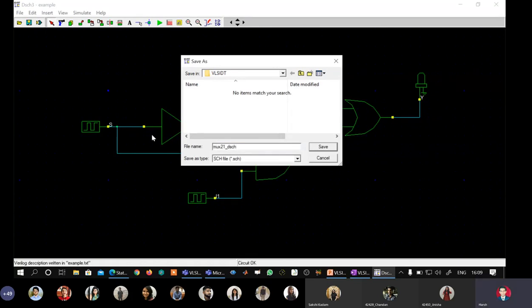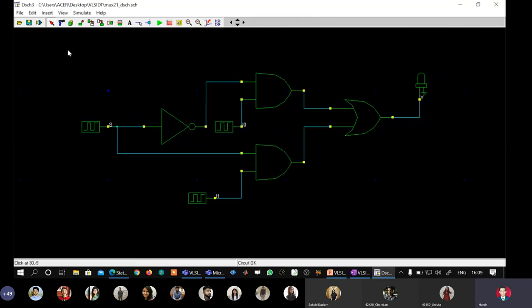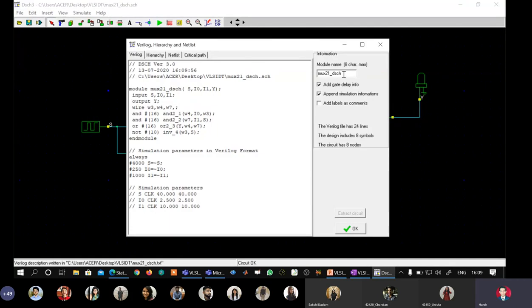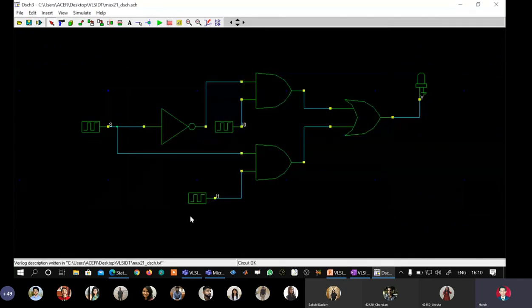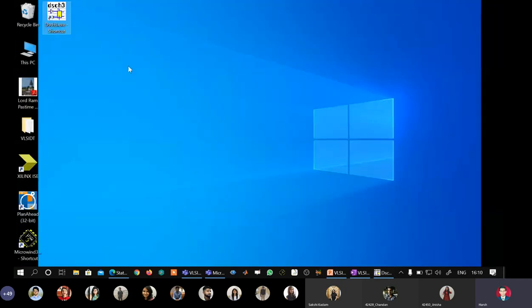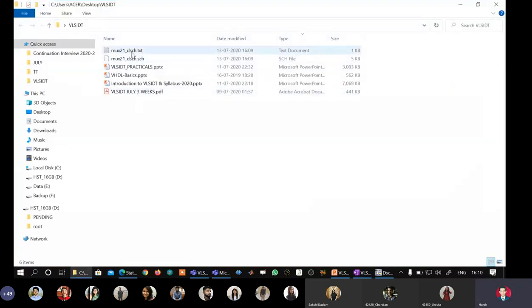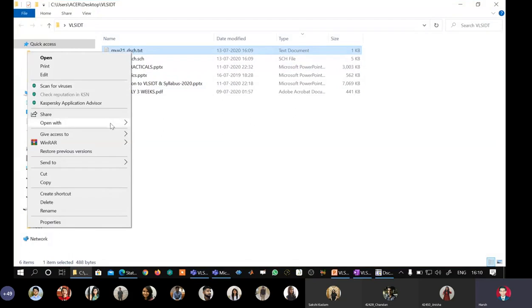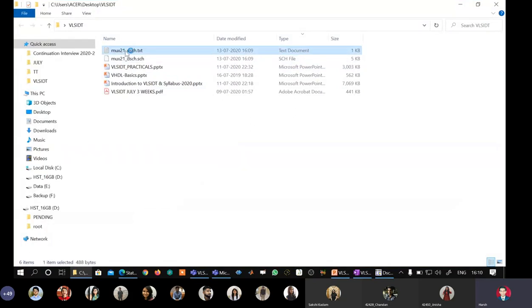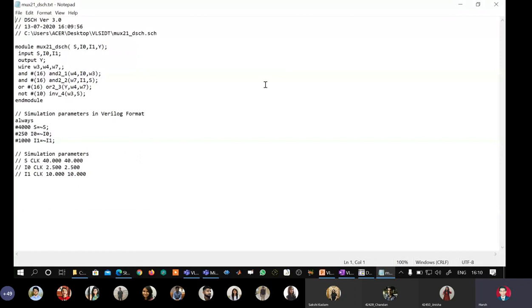Mux21 DSCH, because I'm saving it in my folder on desktop. Okay, so I know where the Verilog file will go. Save Verilog file, name is there, and it will go here. The path is given C:users Asus desktop VLSIDT. Okay, fine. I go to my desktop and I will check whether it is there. We see a text file. I'll open this file and tell you that it is the same program. It is a Verilog program generated by the tool.